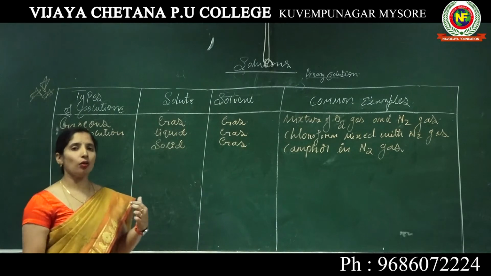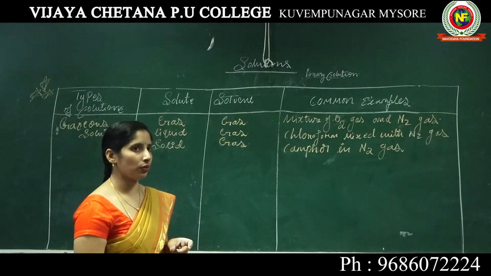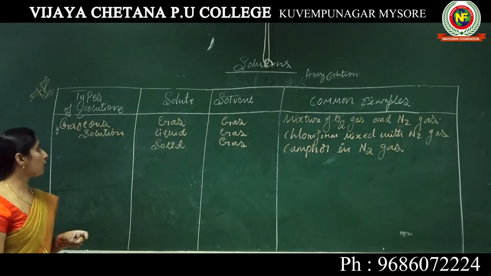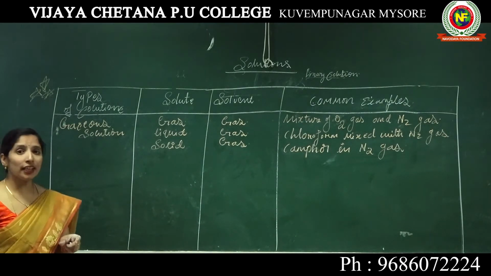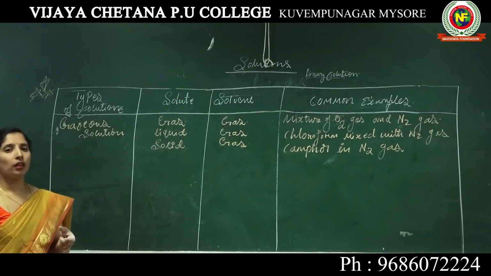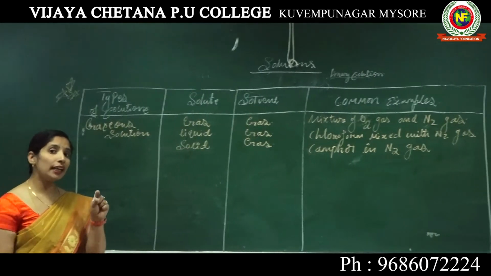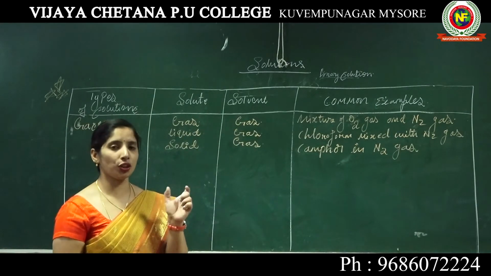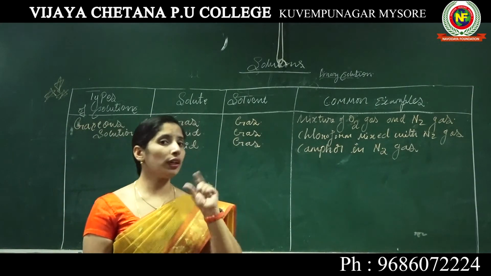In the exam, how will they ask a question? Write an example for a type of solution: liquid in gas or solid in gas. While answering, please check it and don't get confused.